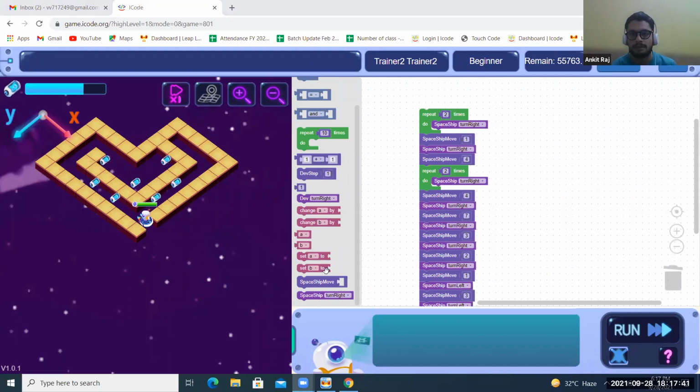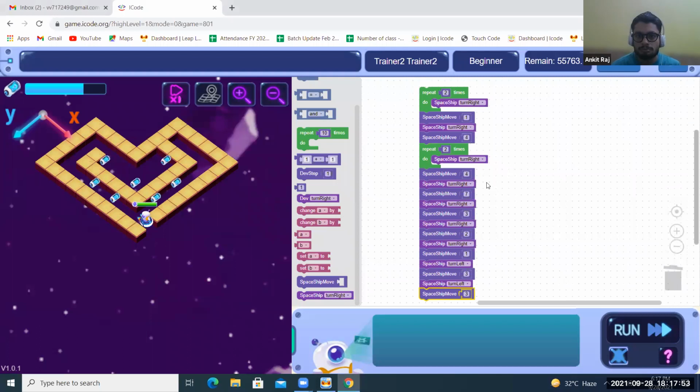Then spaceship turn right and move 7. Again, turn right is coming probably 10. Okay, maximum times for turning right.